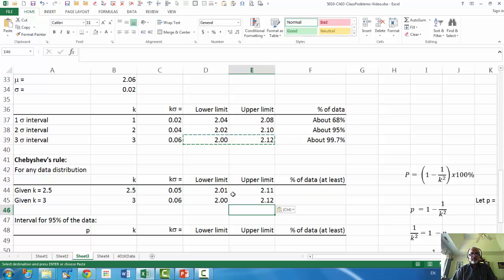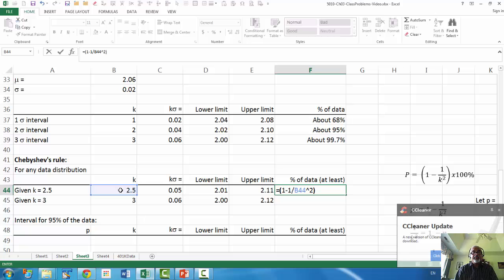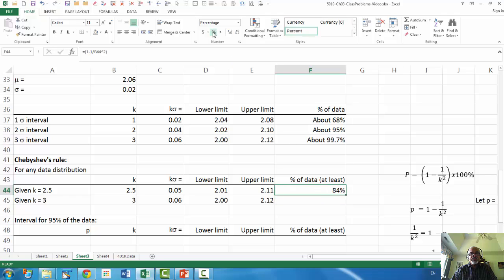So these are the intervals, but what proportion will be present in each interval? That's given by 1 minus 1 over K squared. That proportion is 84%, so we'll express that as a percentage.